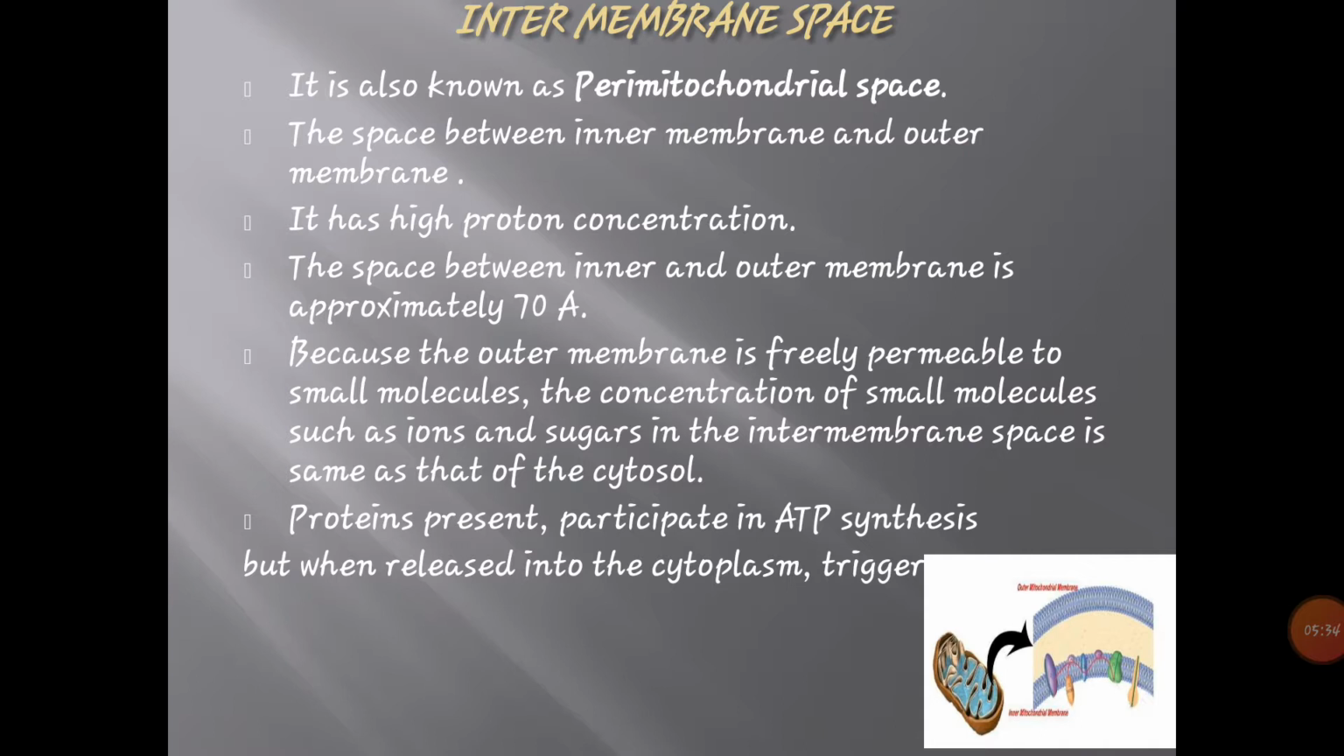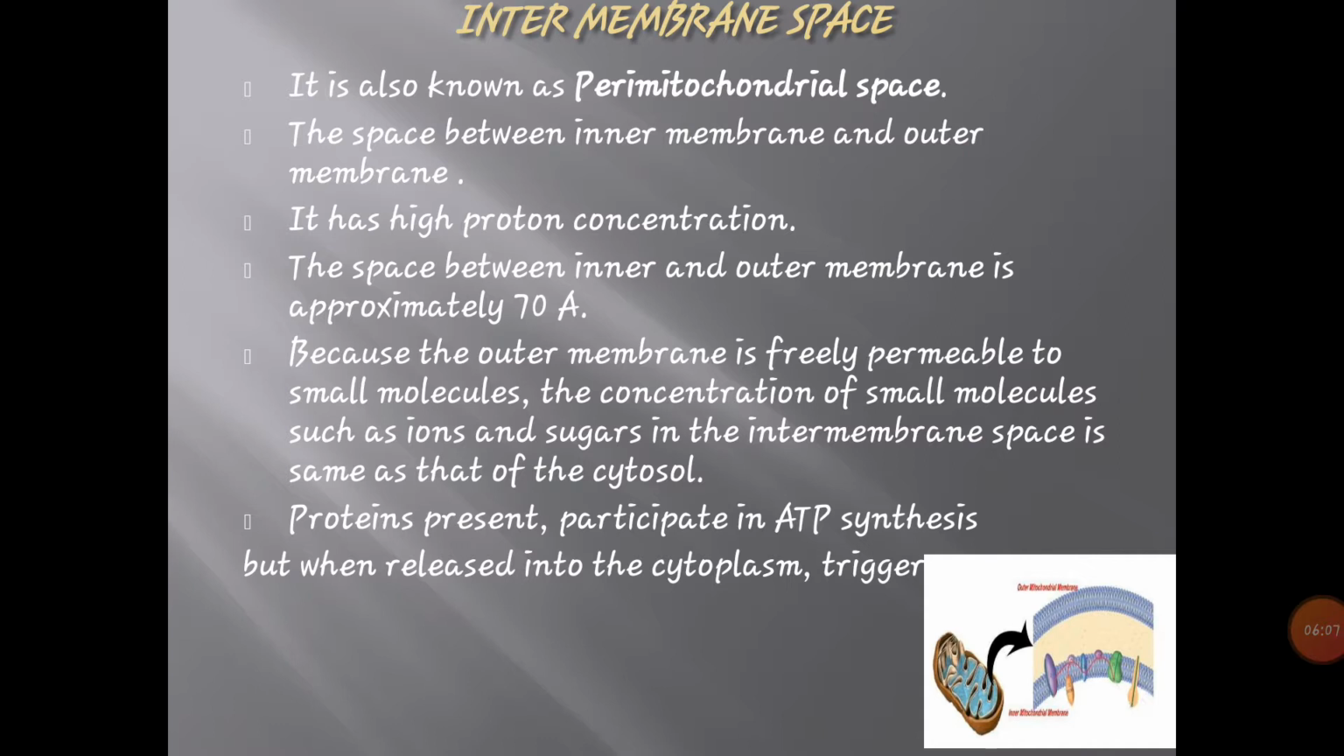It has high proton concentration. The space between the inner and outer membrane is approximately 70 angstrom units. Because the outer membrane is freely permeable to small molecules, the concentration of small molecules such as ions and sugars in the intermembrane space is the same as that of the cytosol. Proteins present participate in ATP synthesis, but when released into the cytoplasm they trigger apoptosis.